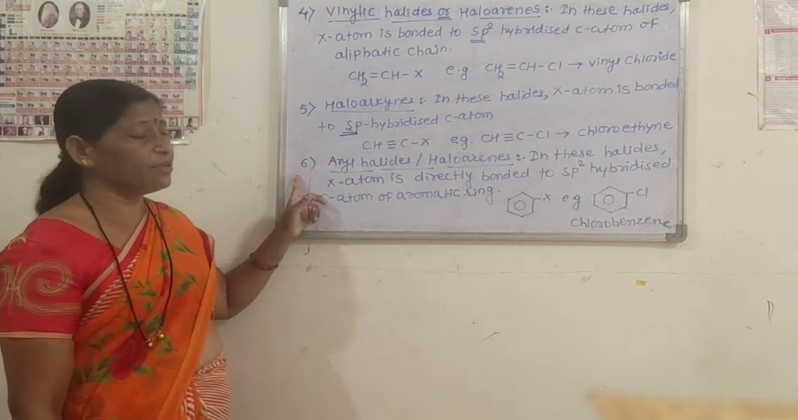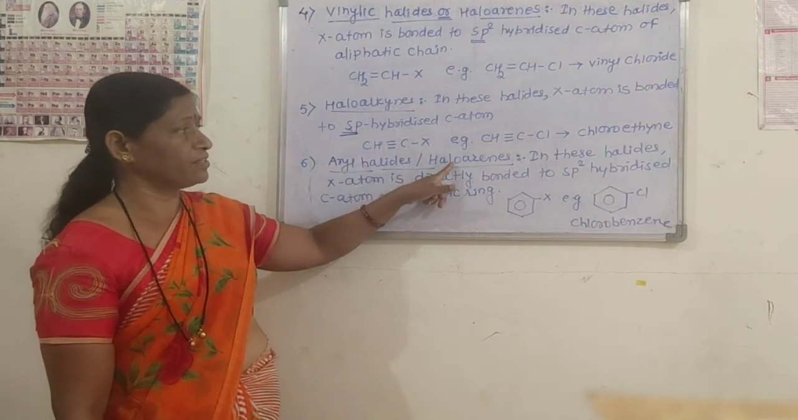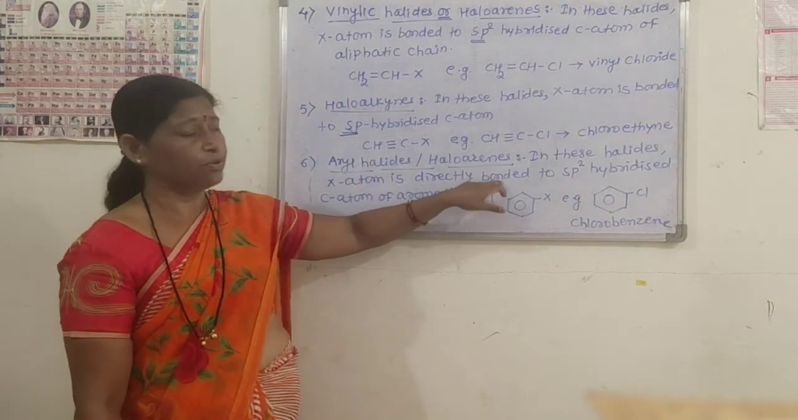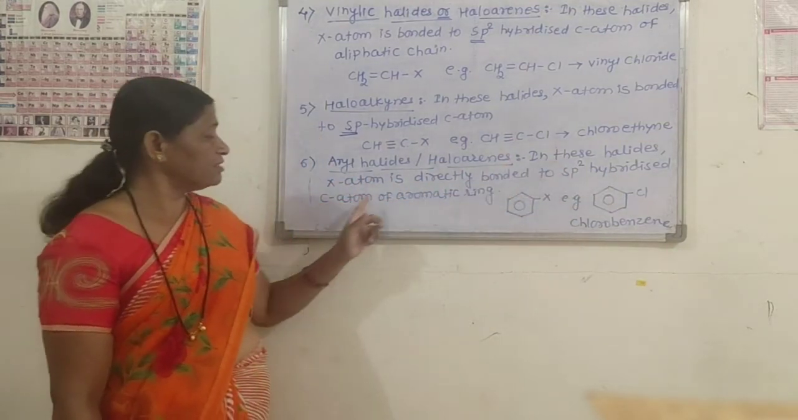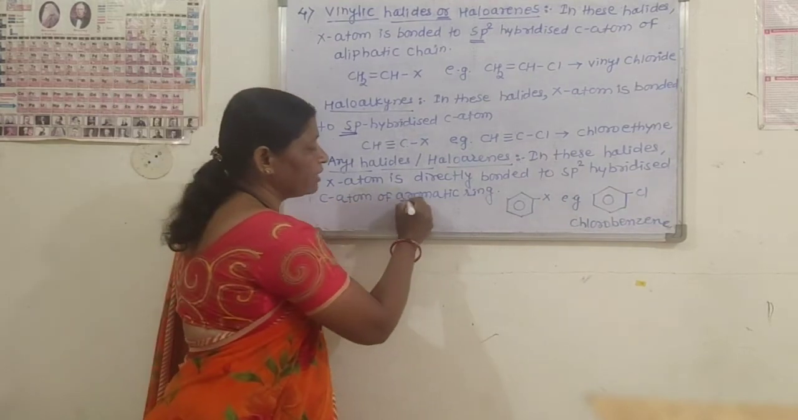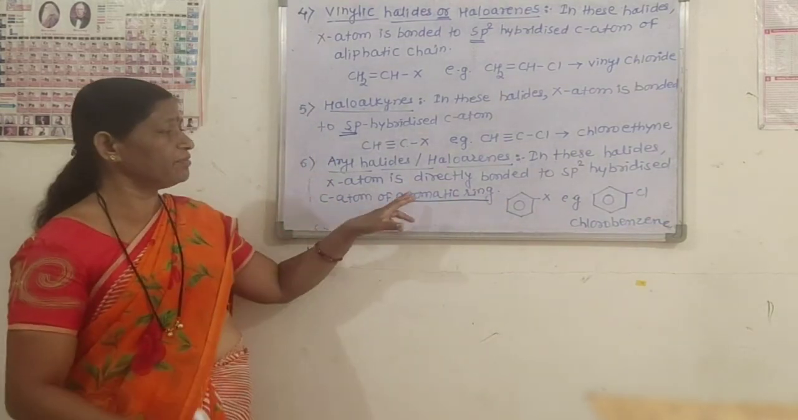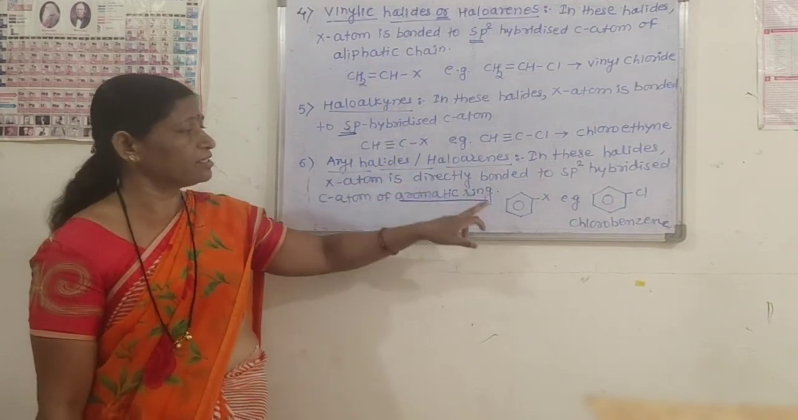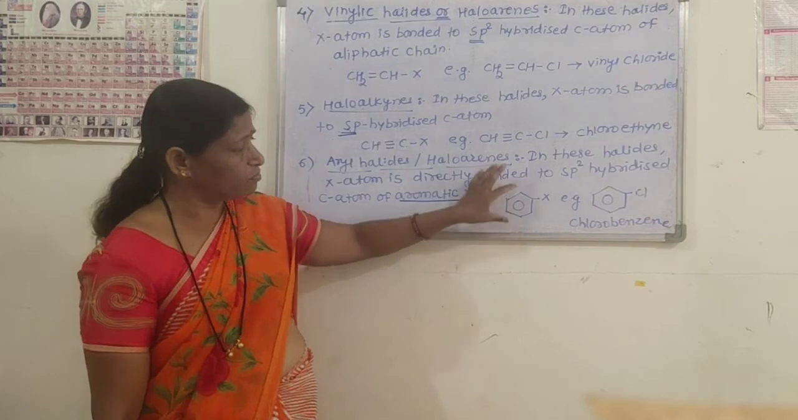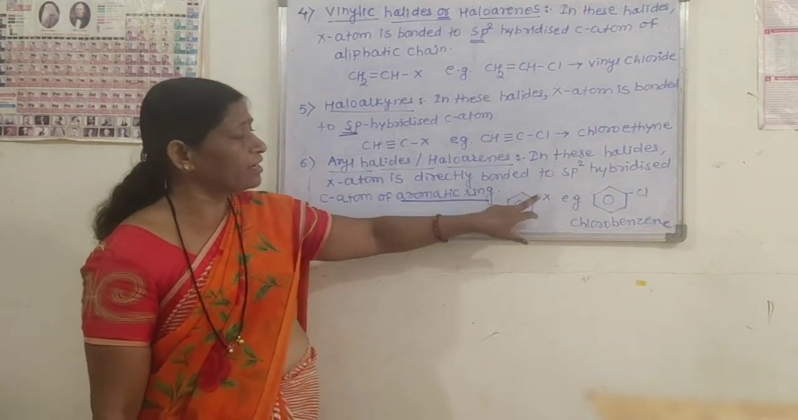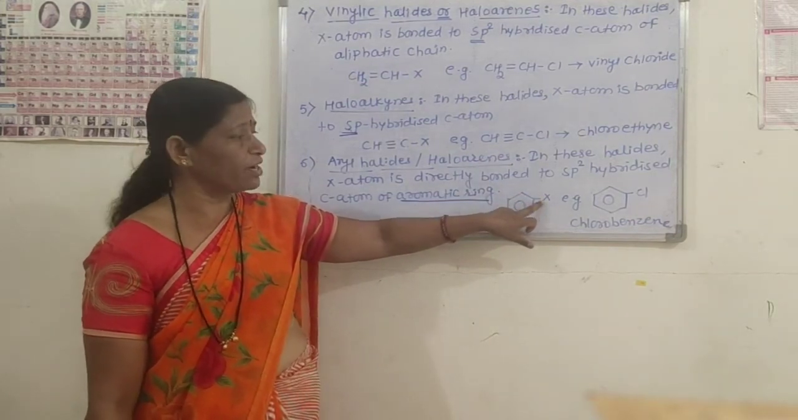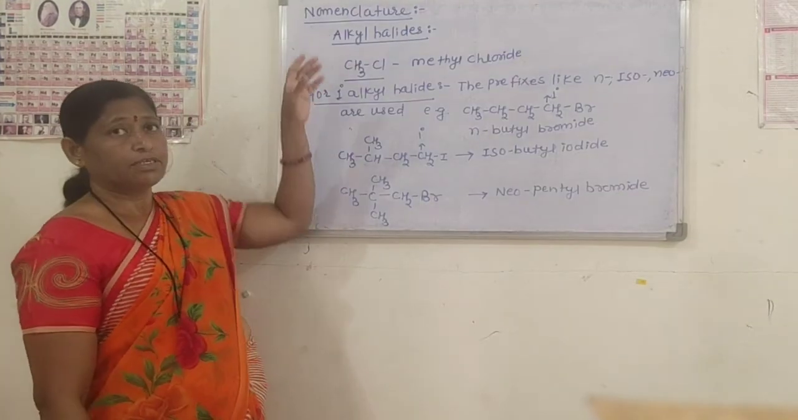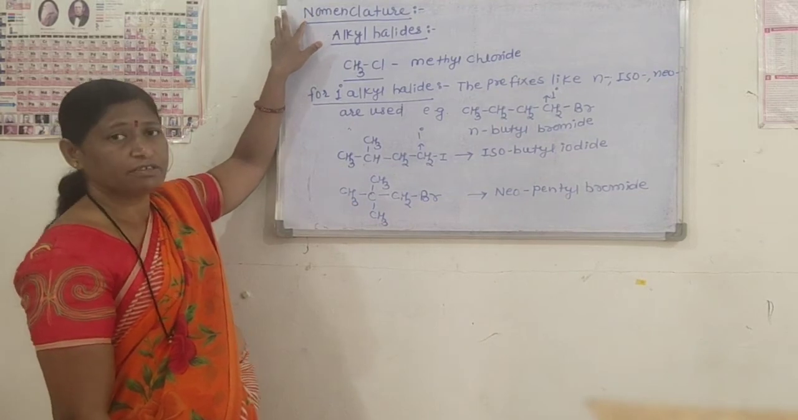And last type is aryl halides or haloarenes. In these halides, the halogen atom is directly bonded to sp2 hybridized carbon atom of aromatic ring. This is not aliphatic, this is aromatic. Therefore, type is aryl halide or haloarenes. They are represented like this: benzene ring, directly X, means halogen atom is bonded. Example is chlorobenzene. Second part is nomenclature.